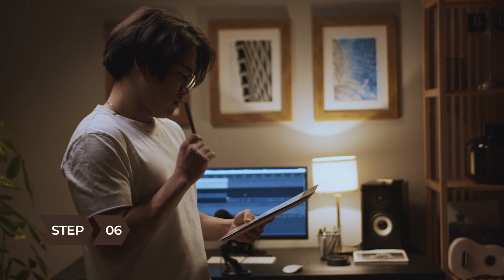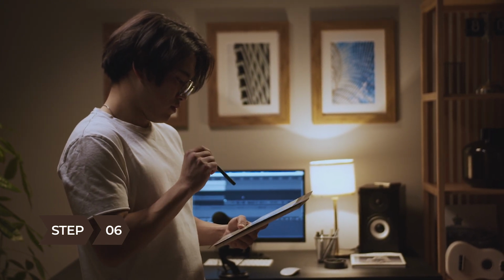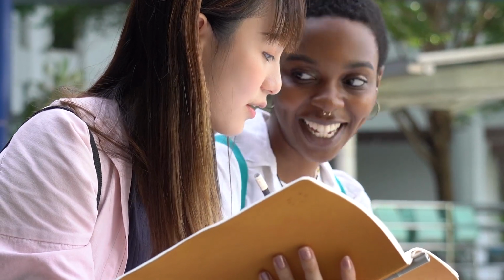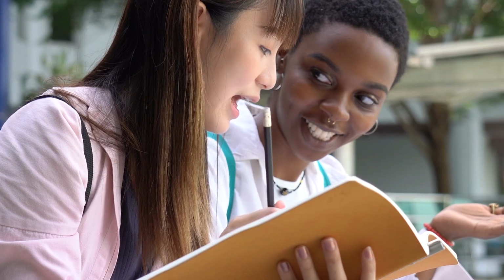Step 6. Read the draft out loud. It should be about 3 to 5 minutes long. Read the eulogy to a friend or family member. They will give you a more objective idea of how it sounds.